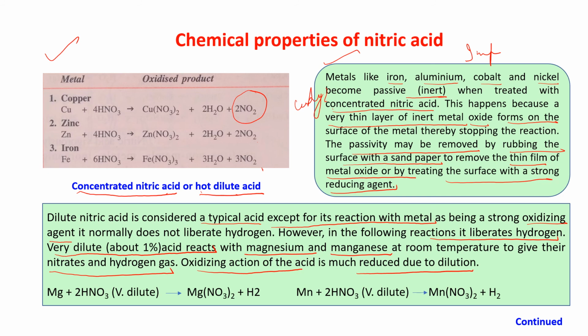But if you make it very dilute, that is 1%, then it can react with magnesium to give you hydrogen. It can react with manganese to give you hydrogen. But it is very dilute, that is 1% dilution. Am I clear to you, children?